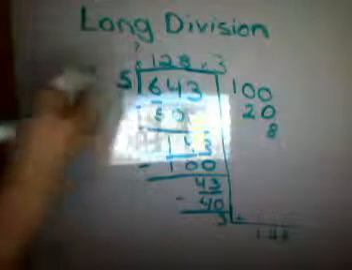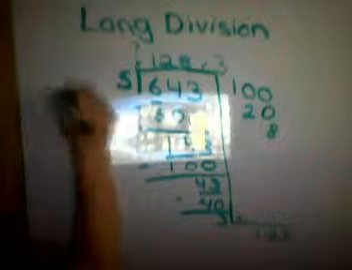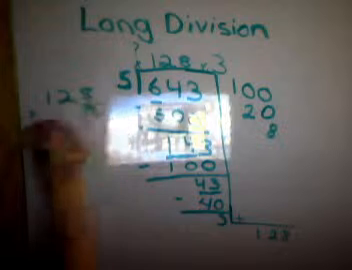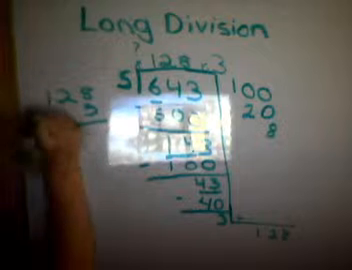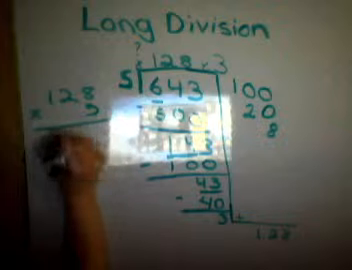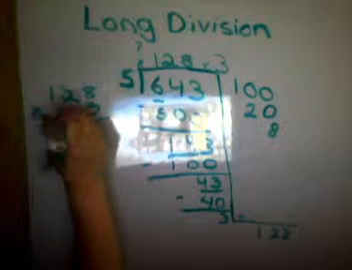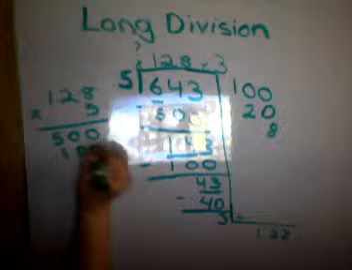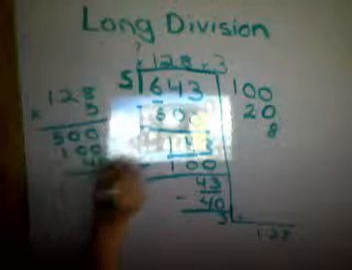The way you can check your answer is this way. You could do 128 times 5. So if you know, I use this method to help me. So 1 times 5 is 500, so you put 2 zeros. Then 2 times 5 is 100. Then 8 times 5 is 40. And you add them up.